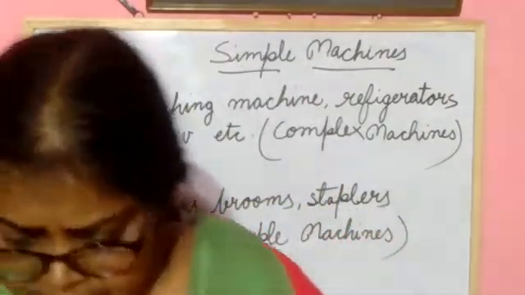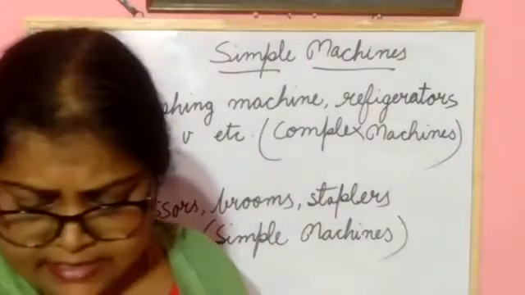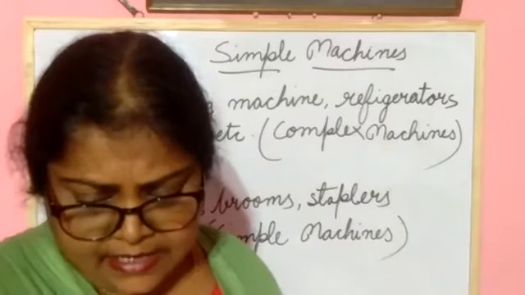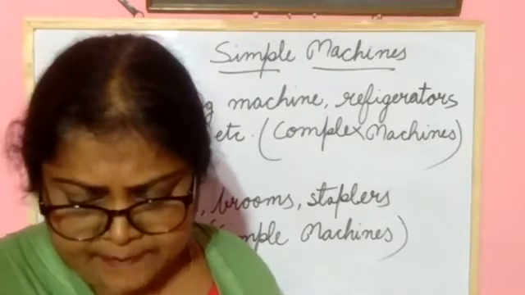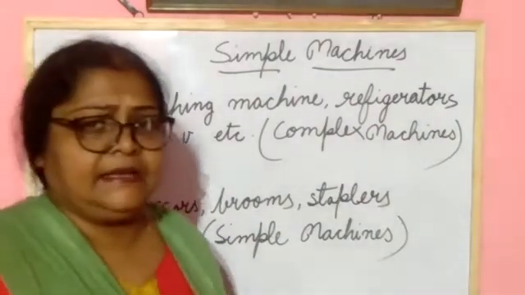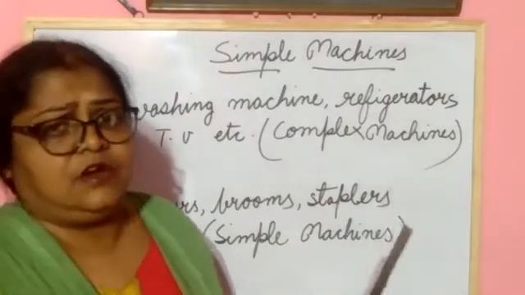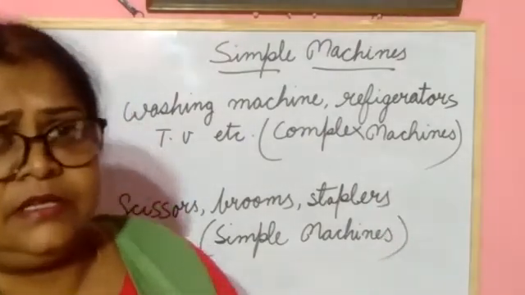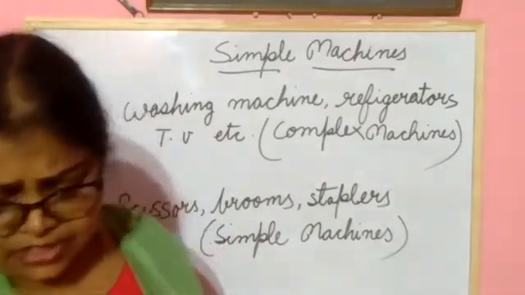A machine can be defined as a tool that makes our work easy by helping us to overcome a large force by applying less force and effort. By applying less force and effort, we can get more output. That is known as a machine.